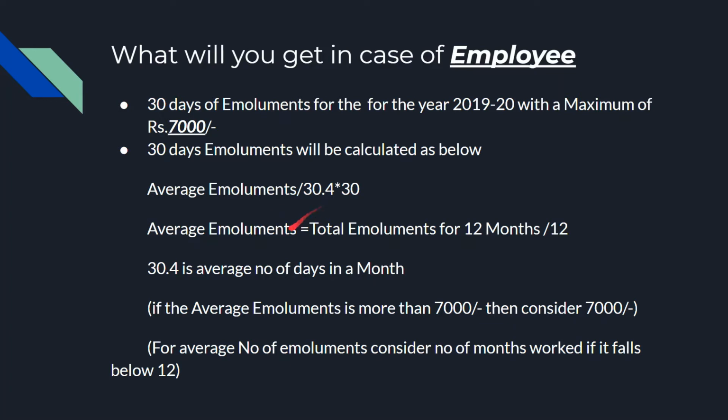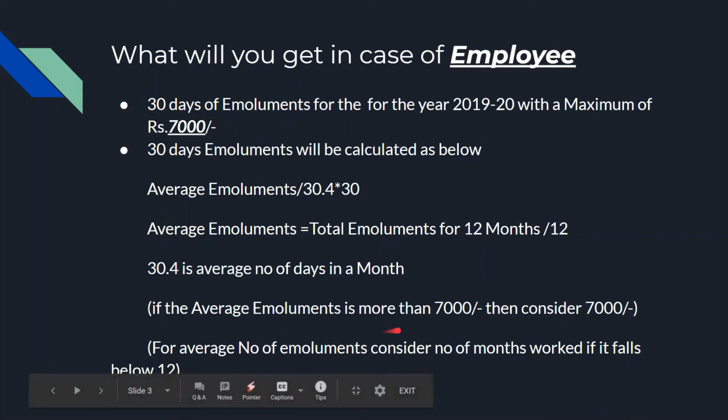That 1 month emoluments is divided by the average number of days in a month. In some months 31 is there, some months 30 is there. So the average comes to 30.4, fixed by central government. So we'll divide 1 month average emoluments by 30.4 and multiply by 30. We'll get 1 day emoluments into 30. Why? Because they have given 30 days emoluments.